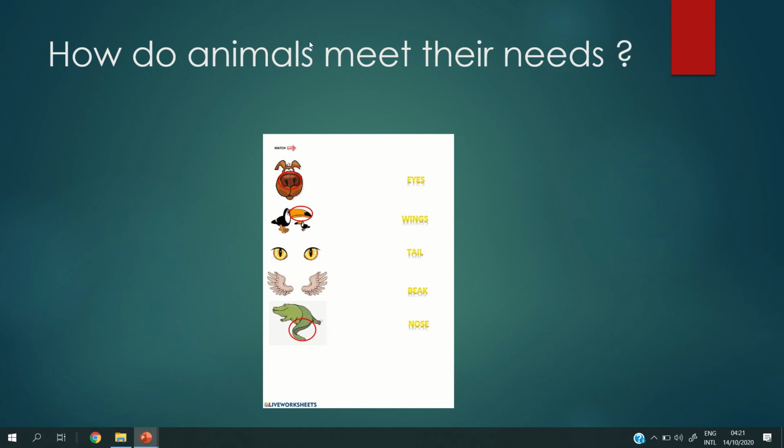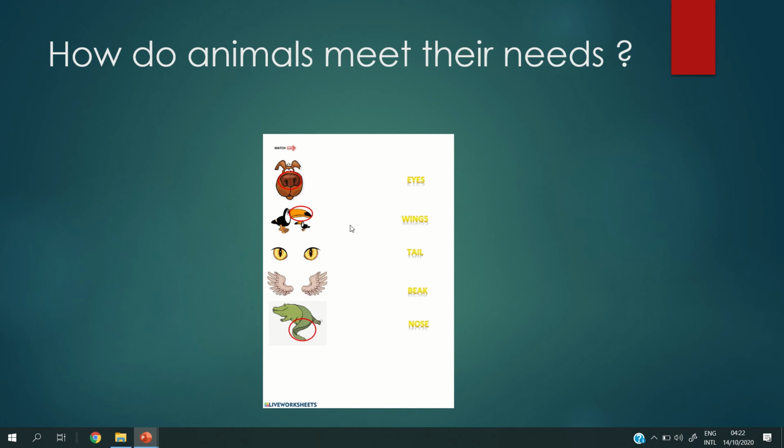And what about the beaks? It also helps the animal to eat the food. And what about the eyes? The eyes also help the animal to get the food and to hide from any harm. And what about the wings? They help the animals to fly and to find the food. Okay, so here all of this is a body part.